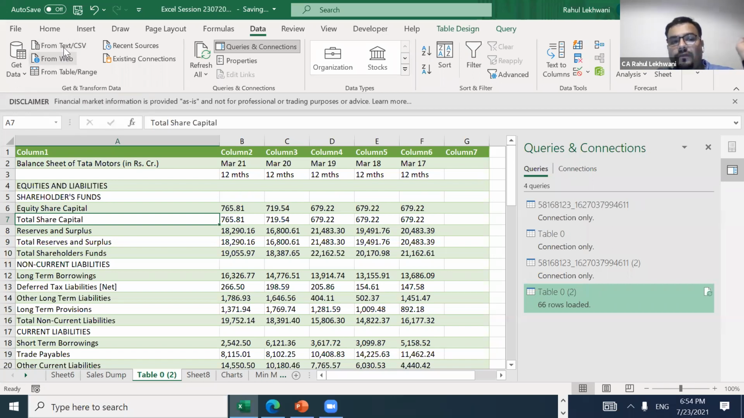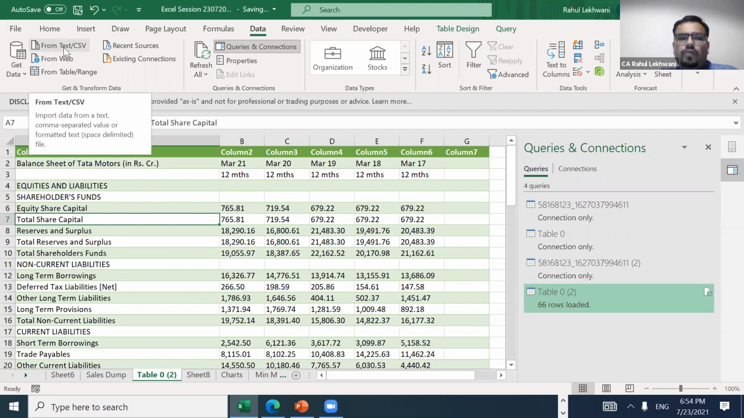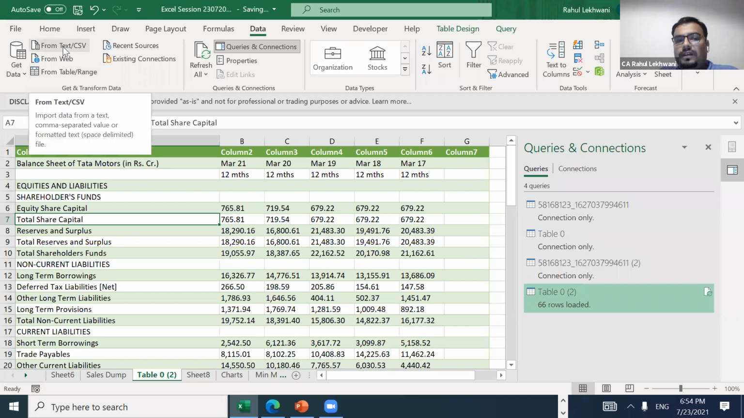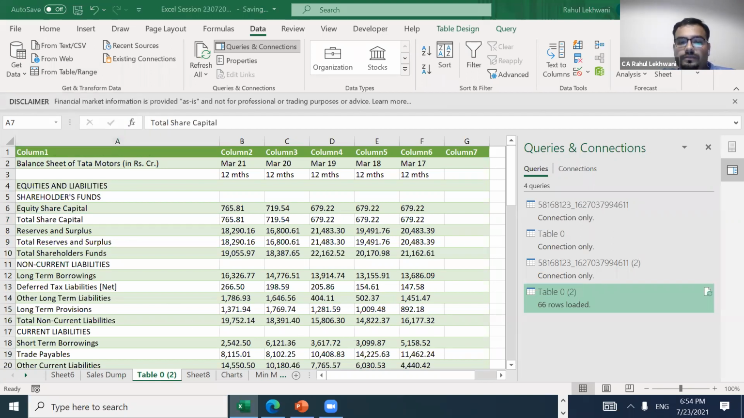PDF, either you need to change it into text format, which is quite easy, and then you can upload it through text. Because here 3 categories are there: from Table/Range, from Web, and from Text/CSV. So you can convert your PDF into CSV also. Through online modes, you can convert and then do it here.